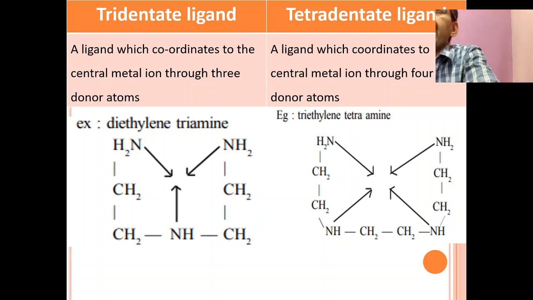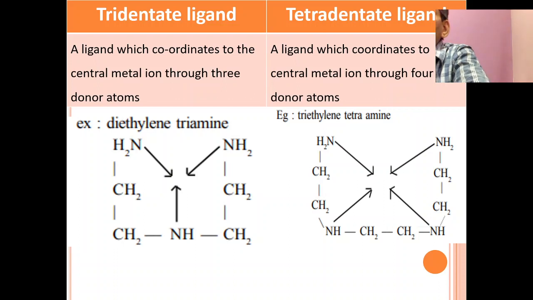Okay. Then an example for tridentate, a ligand which coordinates to the central metal ion through three donor atoms, is diethylene triamine. You know ethylene diamine. How to write this structure? Very simple. Write the formula for ethylene, CH2 double bond CH2. Just remove the double bond and substitute NH2, NH2. Now it is ethylene diamine.